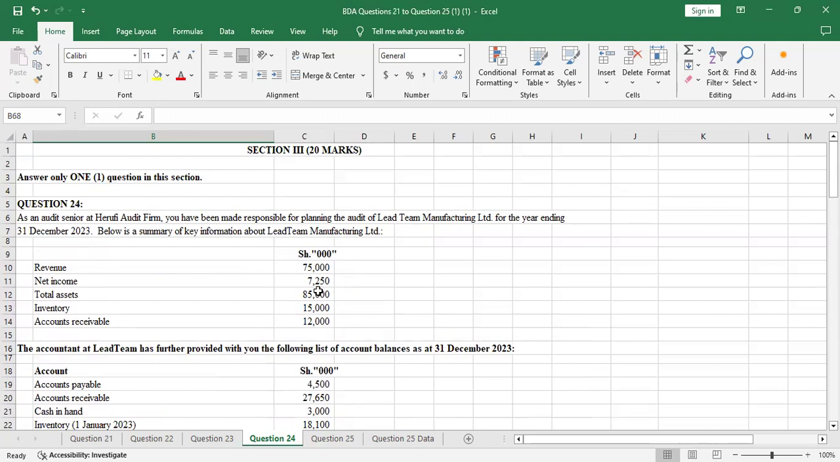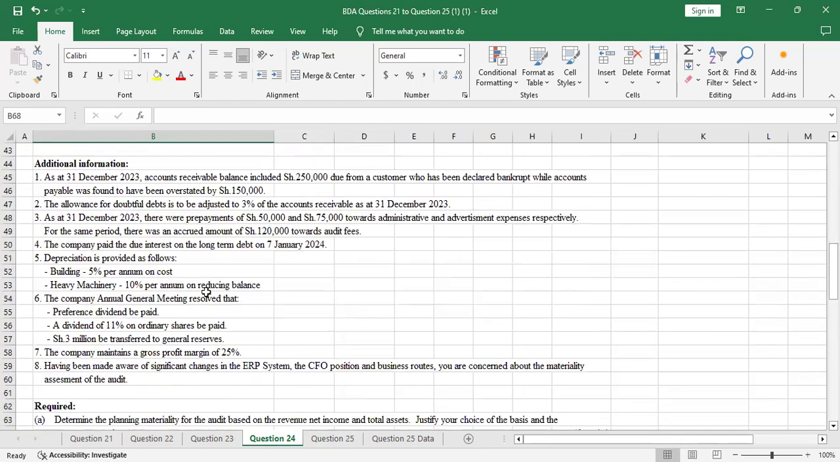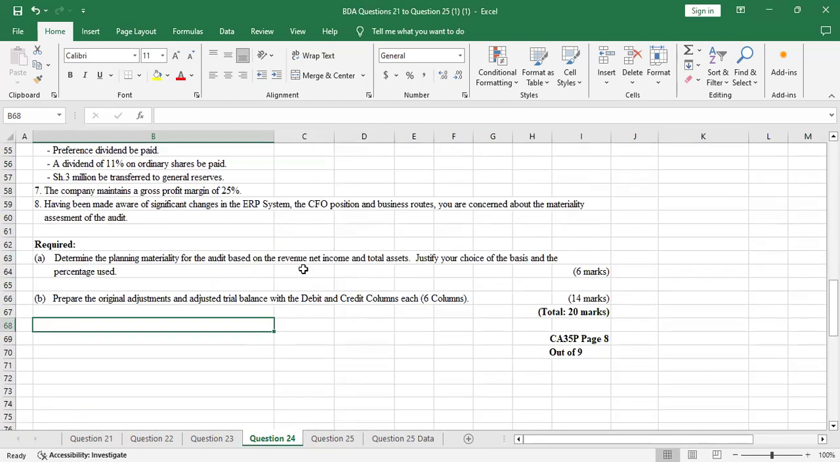So in a manufacturing industry, the stakeholders, who are the shareholders, will be so interested in revenue or net income. Because the nature of the industry is manufacturing, we'll be concerned about revenue generated and net income. So that will do away with the total assets. We narrow down to the two, because at the planning stage you only calculate materiality for one item. Now we have net income and revenue.